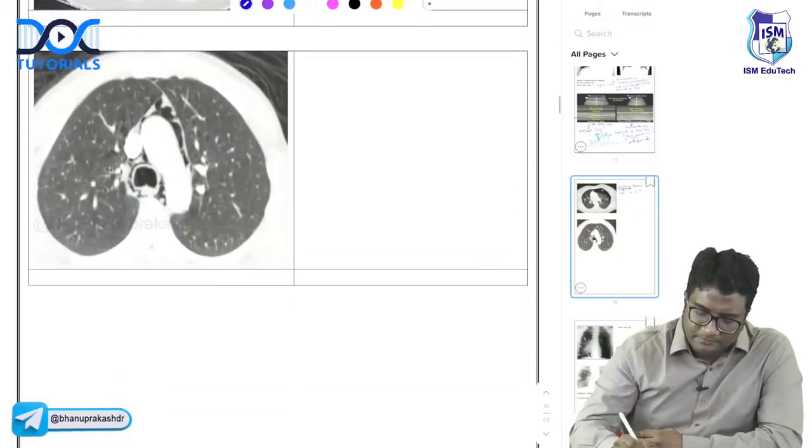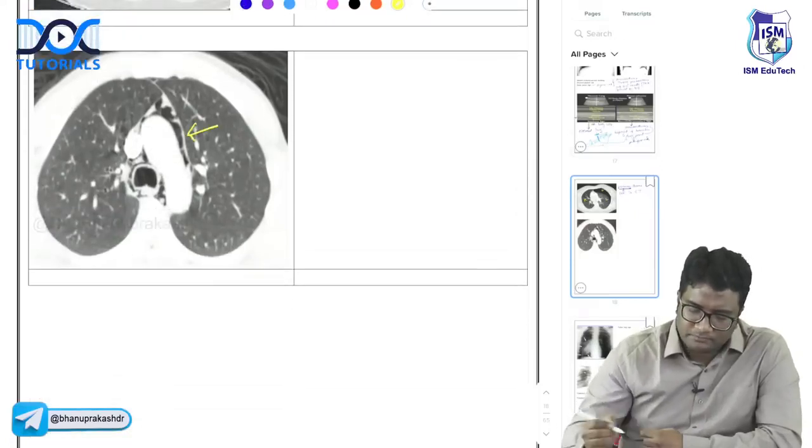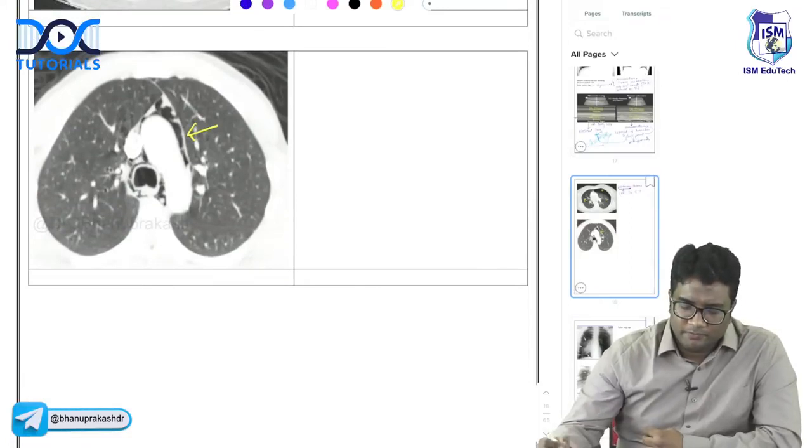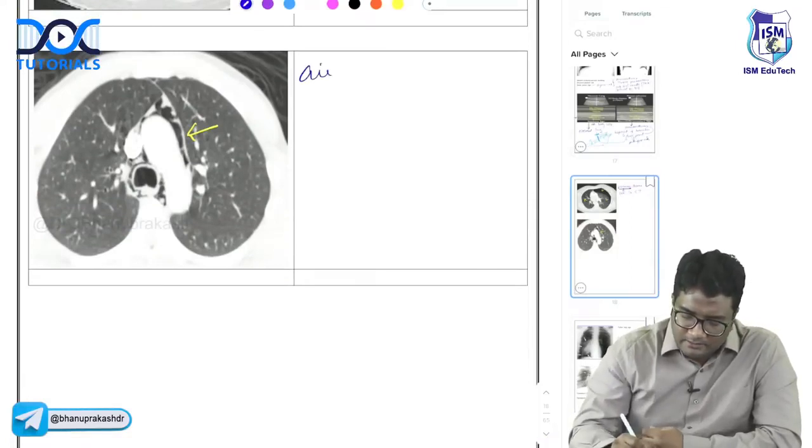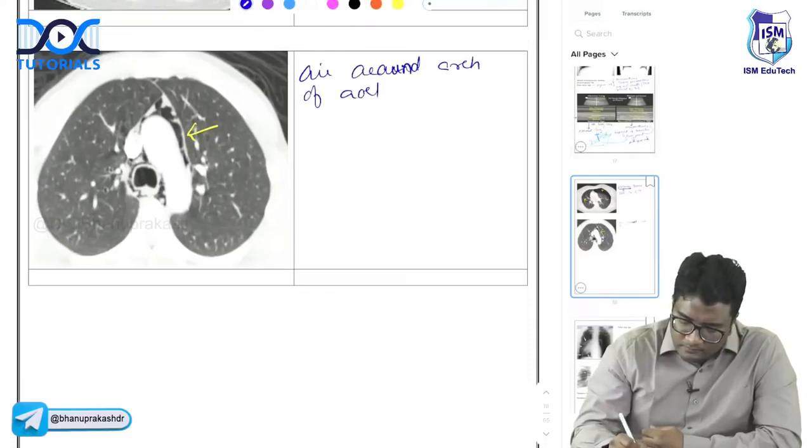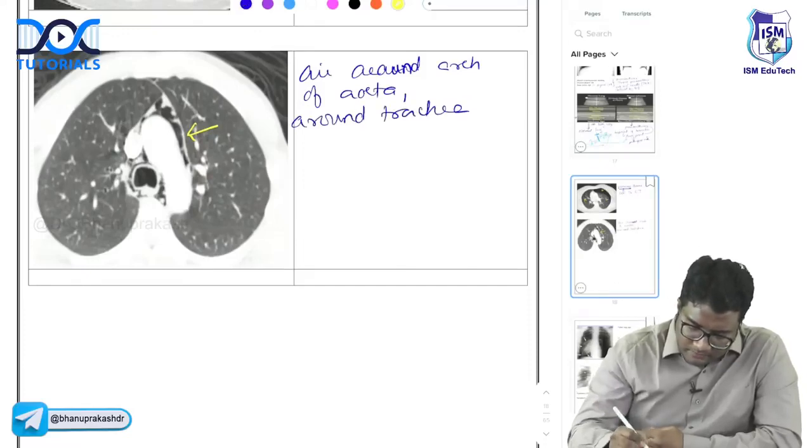What about this? What is this image showing you? Here you're seeing air around the arch of aorta, and around the trachea, right? You can see air around the trachea also.